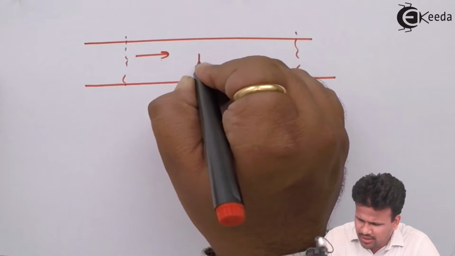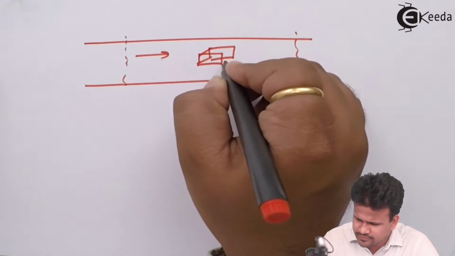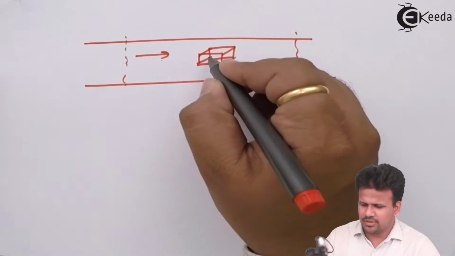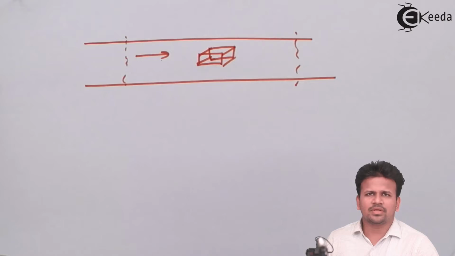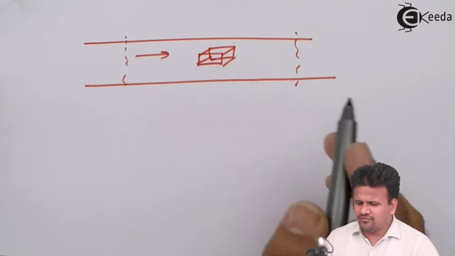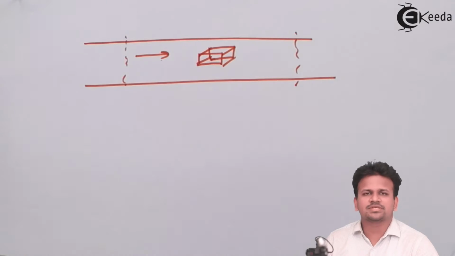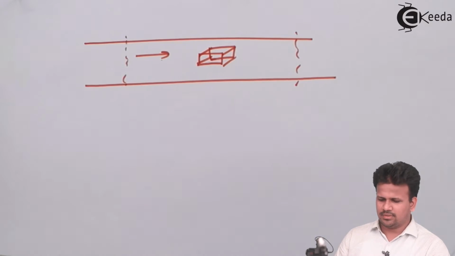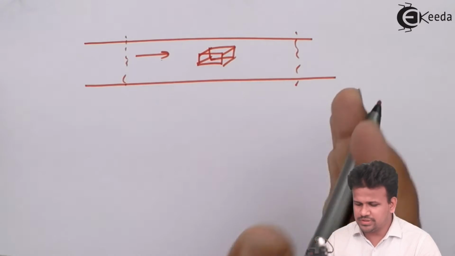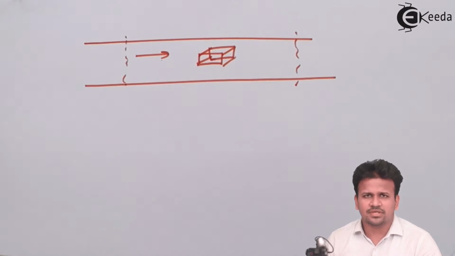There is a small amount of control volume, which is actually rectangular in shape. While flowing from one part to another part in this control volume, we can experience some change in its physical properties.